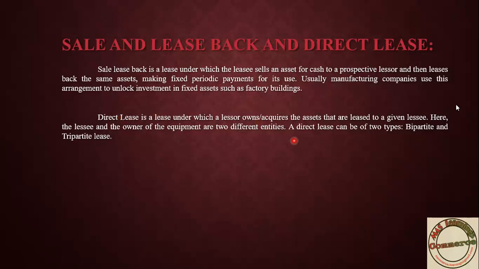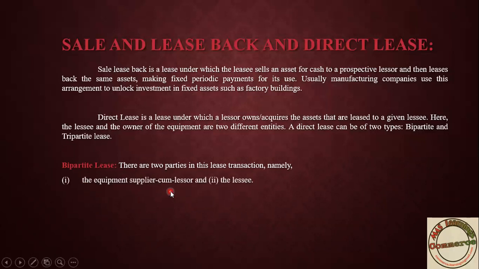This is the normal situation. Under this also we have two types, that is bipartite as well as tripartite. You have to remember the names. First, the bipartite lease. Here we have only two parties: the equipment supplier cum lessor, who supplies, both being the same, and the lessee. Owner and lessee, both persons are here.